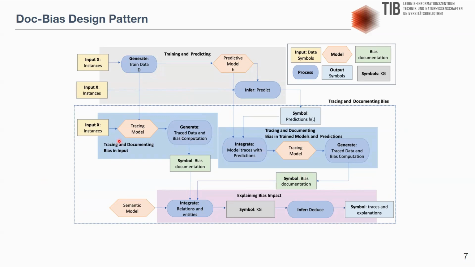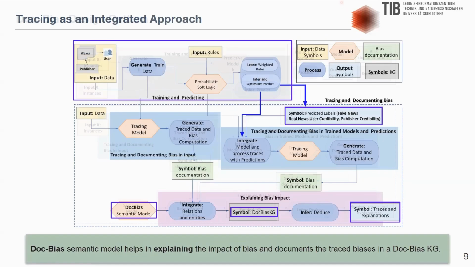Here, the tracing model defines the family of bias measures and identifies specific bias aspects to be traced within the input and training data. Lastly, explaining bias impact depicts the output, which is a set of factual statements that document the identified bias insights supported by the bias measures.